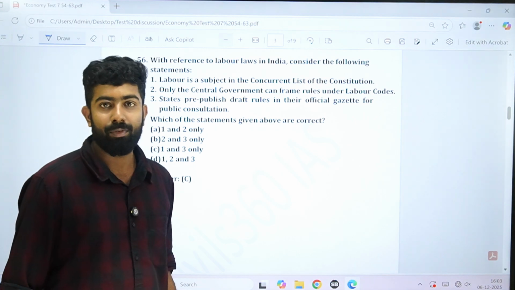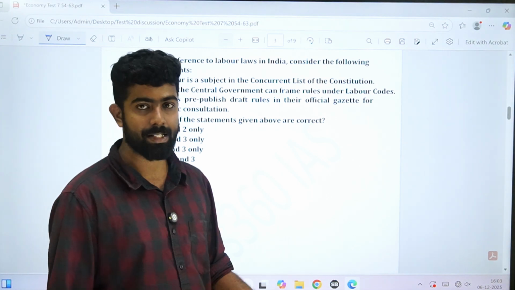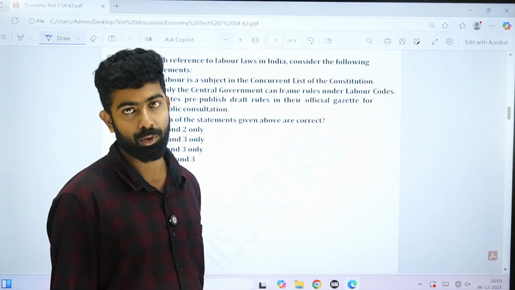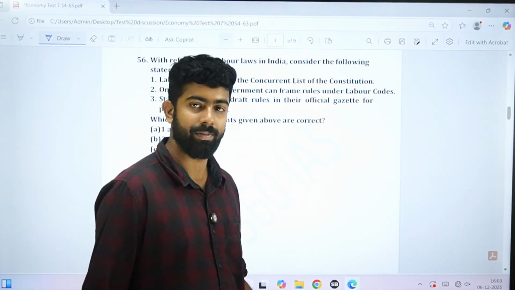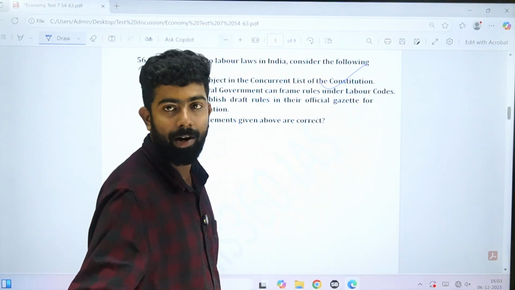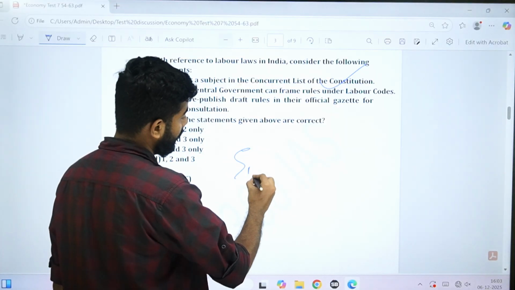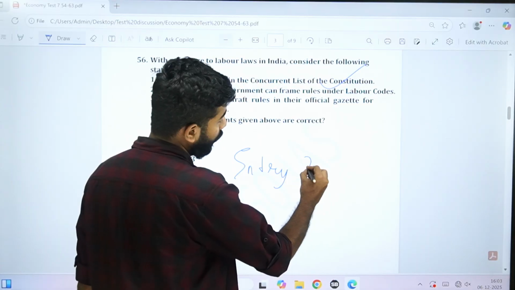Okay, the next is reference to labor laws. Labor laws we discussed in a separate video, the new labor codes. So let's look at the question. Labor is a subject in the concurrent list of the constitution, which is actually correct. It is provided under entry 22 and 24, right?